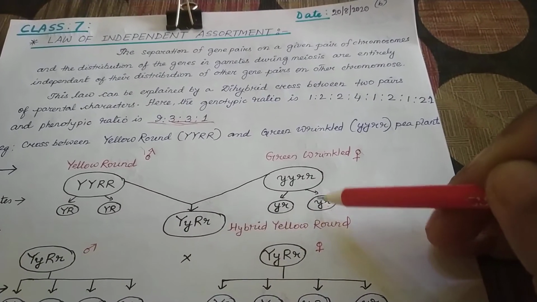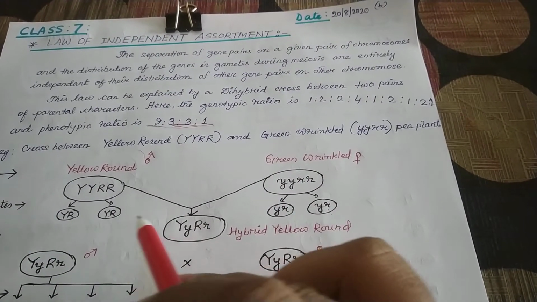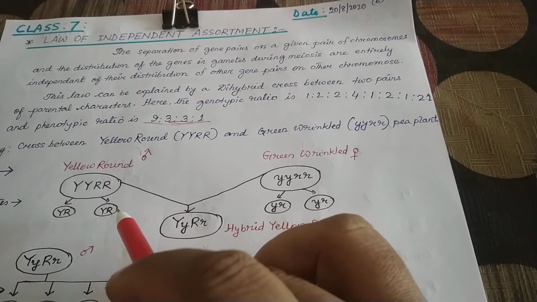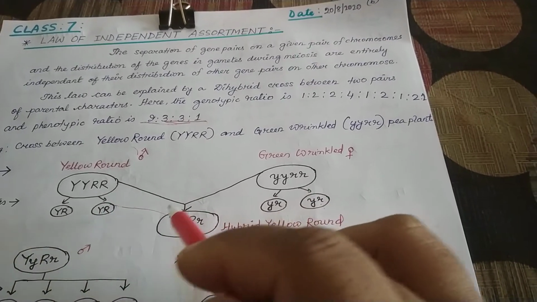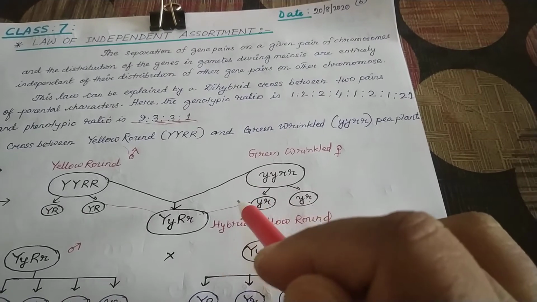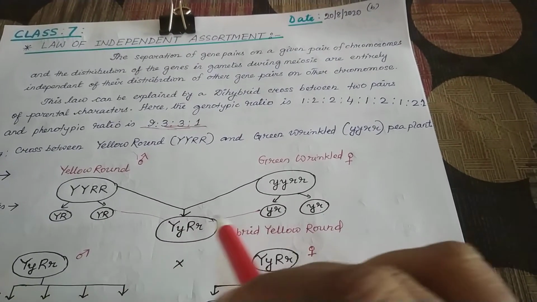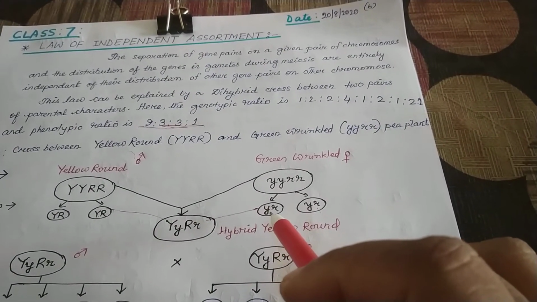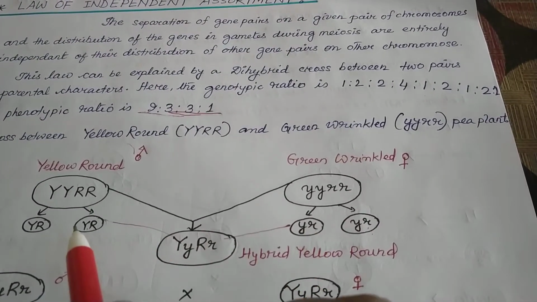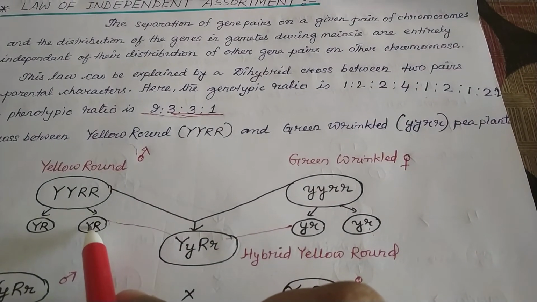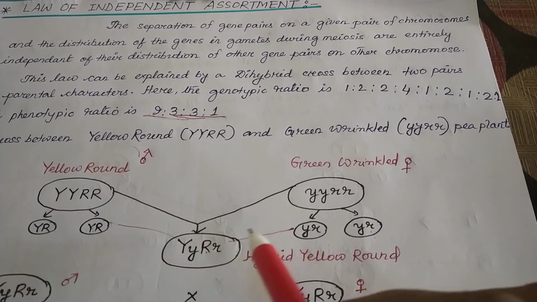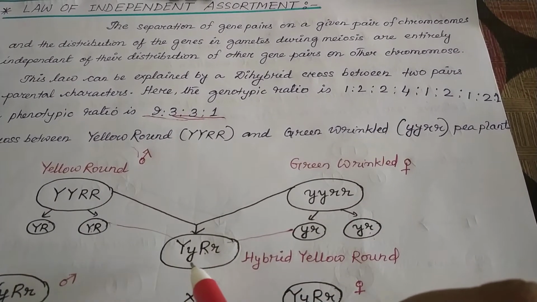Got it? When we unite, we will consider only one gamete. Okay, we will not consider the four types. When you unite this YR and this gamete, actually the sign should be here. Then just combine these two gametes. Both pairs of characters will now come together, isn't it? So here you see, capital Y from this male gamete will come here. R is there. Again, we have to write together.